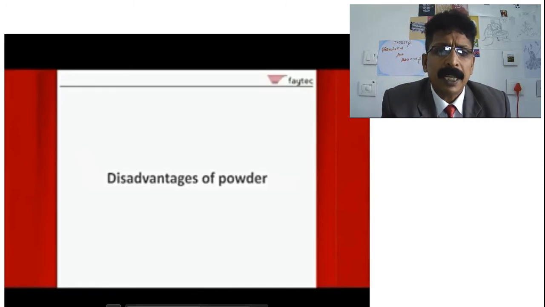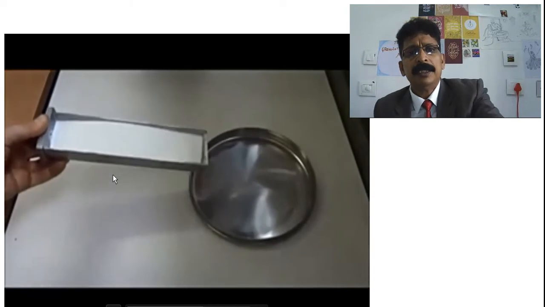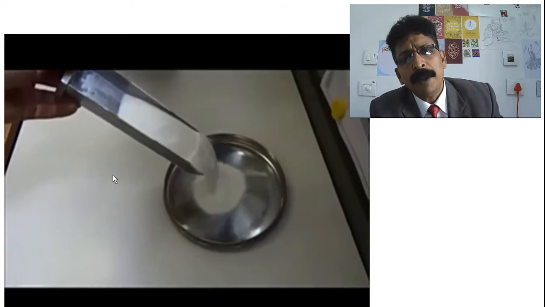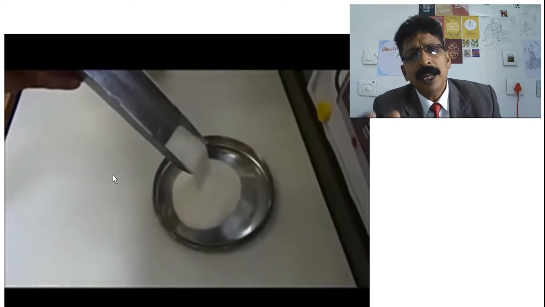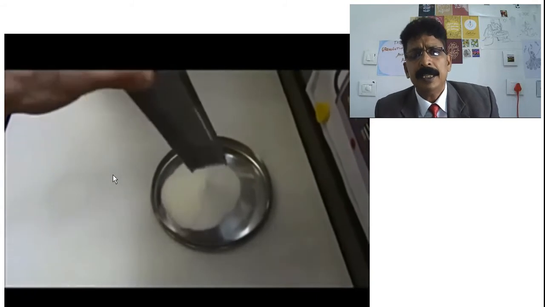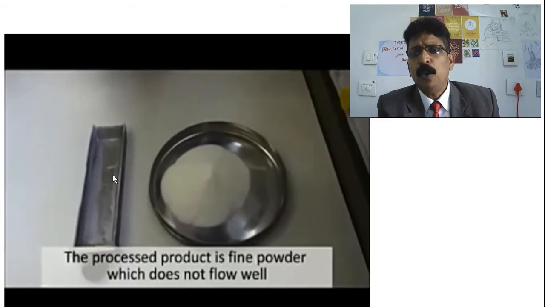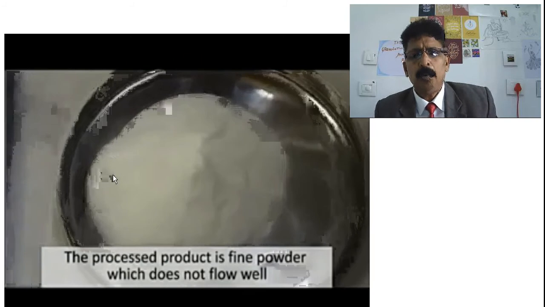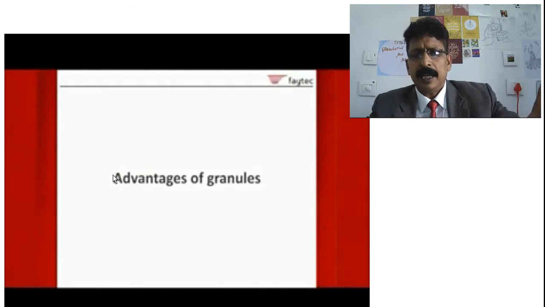What I am saying is, what are the disadvantages of powder? See, he is just putting a powder, it's not flowing properly, it moves slowly, there is some friction, and the flow property of that powder has been hindered. At the same time, after granules, you just see the next step, the same person will take a scoop of granules. This is powder. You see that angle, the flow property is disturbed.